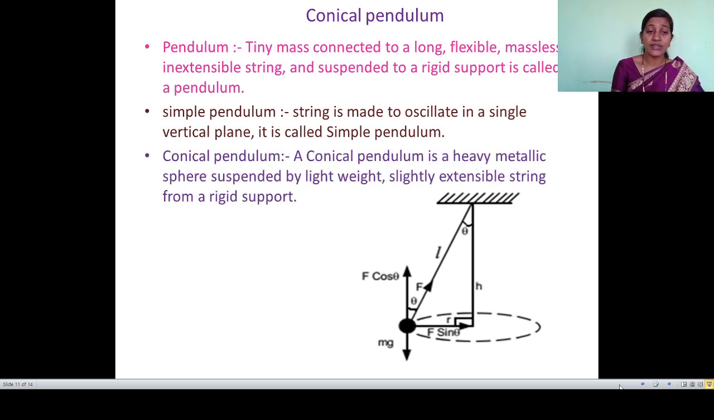Let me move toward our main definition, the conical pendulum. A conical pendulum is a heavy metallic sphere suspended by a lightweight, slightly extensible string from a rigid support.